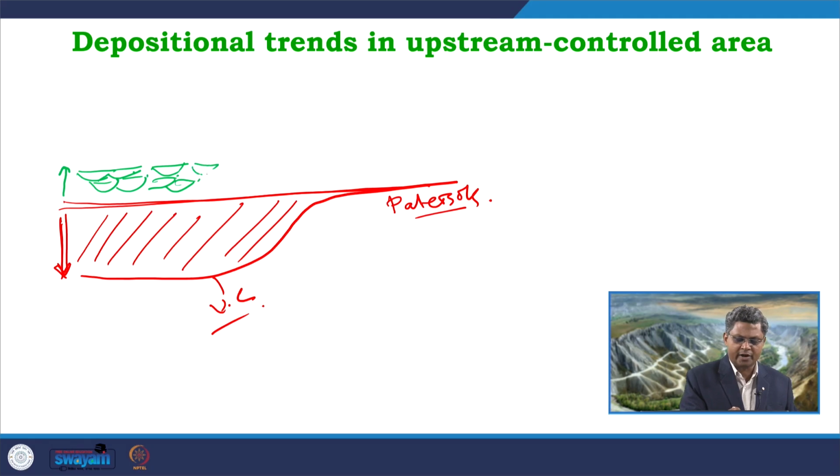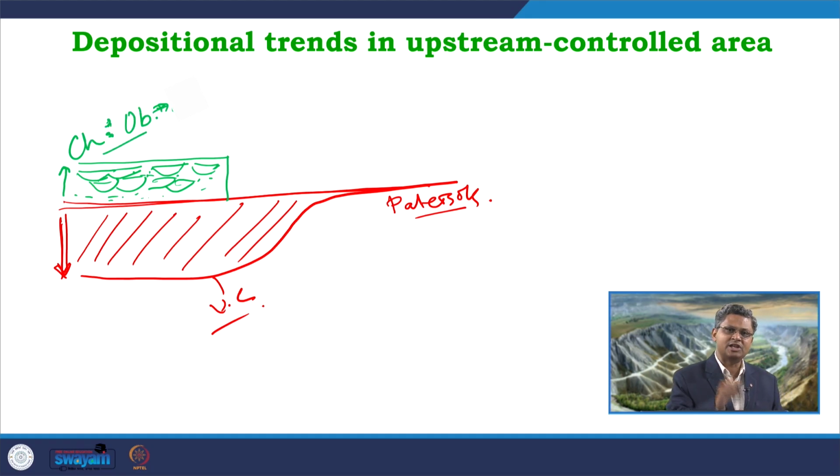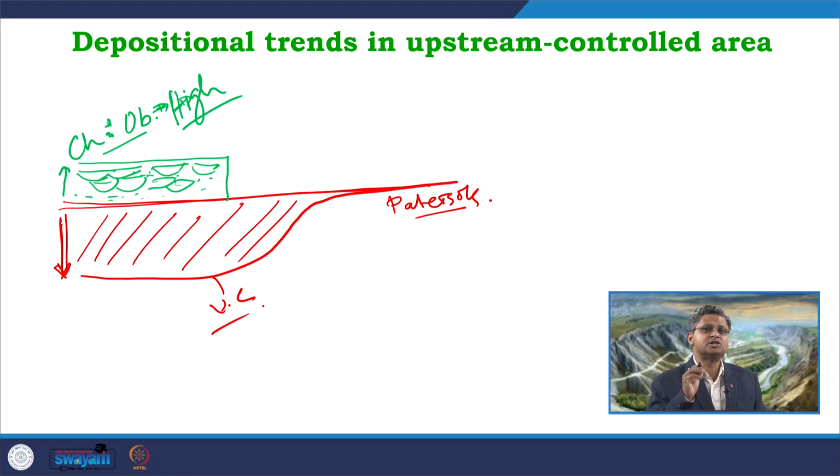If this is the entire basin deposit, these are the overbank deposits. So, here the ratio of channel to overbank is very high. Channels will amalgamate, and there is very low accommodation available. Since the accommodation is low, channels will amalgamate, it will not be a flooded condition, so overbank deposits will be low.